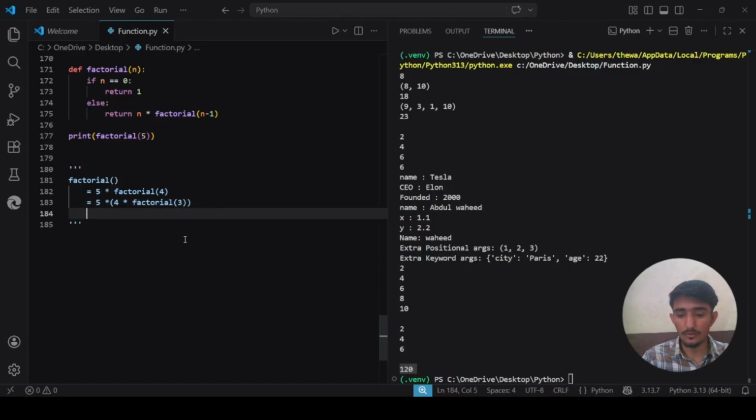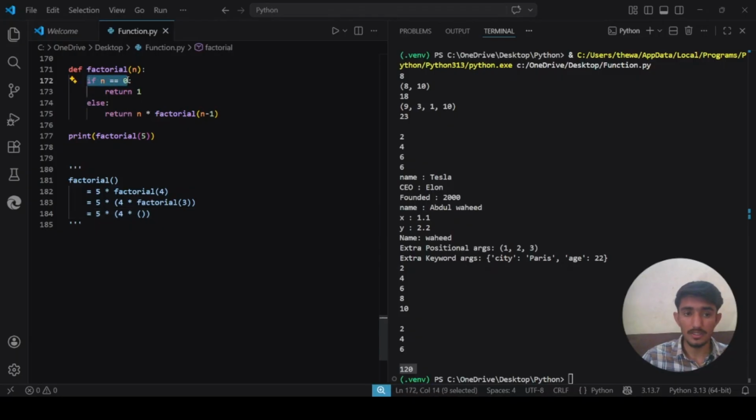After that, do we know the factorial of 3? No. So it will go again. This is the same as before: 4 into, now it will ask what is the value of factorial 3. It will say: is n 0?